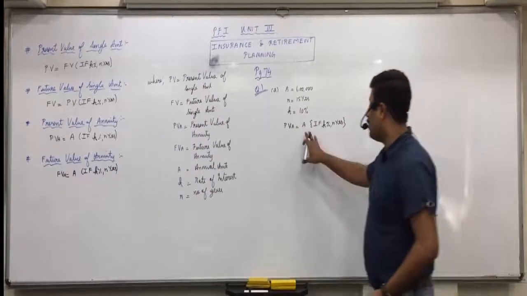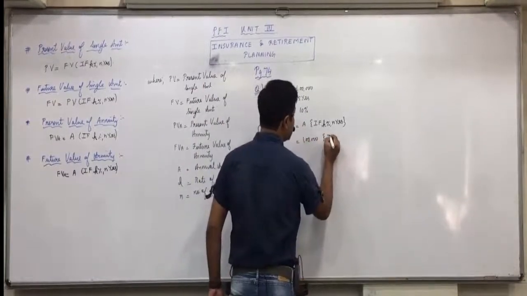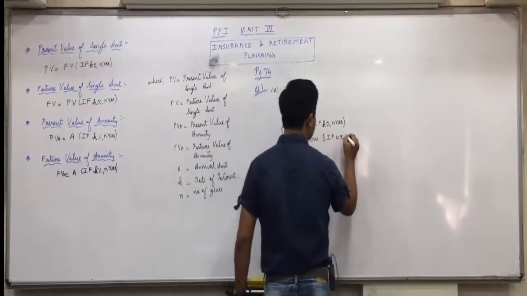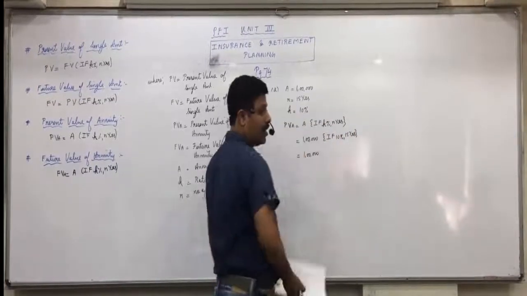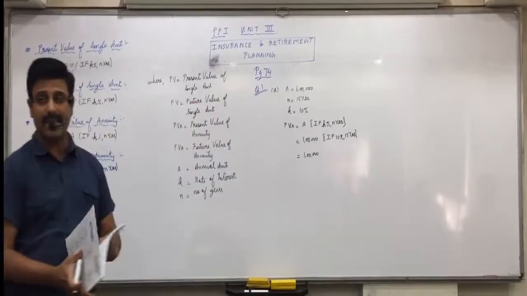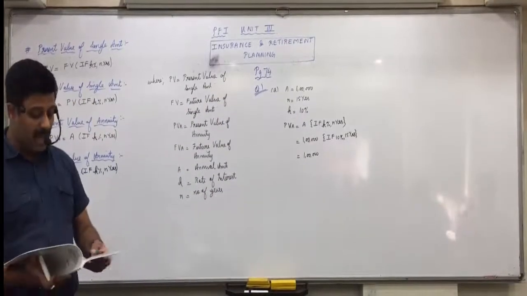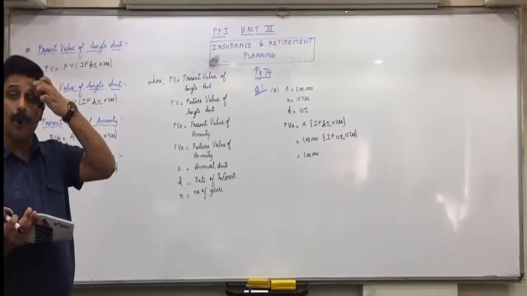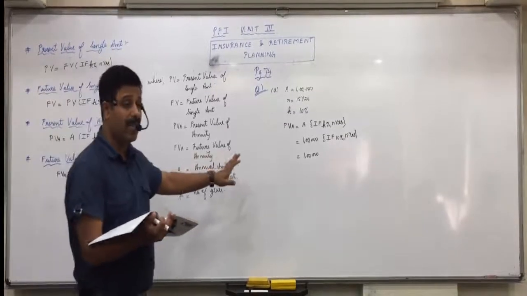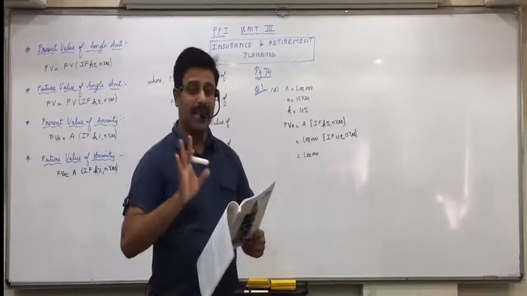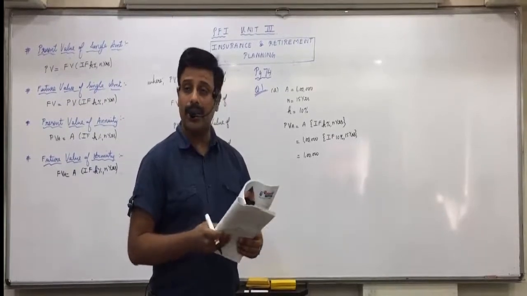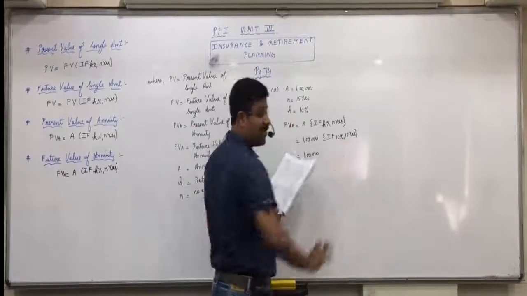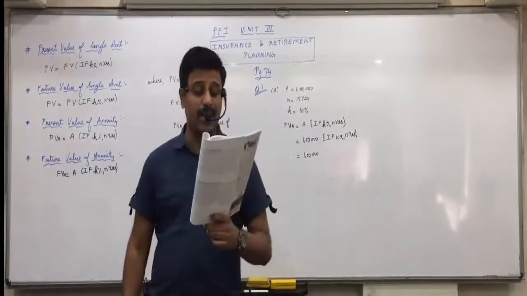Now, what is A, the annual amount? 1 lakh, into interest factor. What is K, the rate of interest? 10%, and N, number of years? 15 years. Any doubt in this? Now, look at page 76 onwards. First of all, tell me, will you see table 1, 2, 3 or 4? Which table will you see for this? Table 1, because we are applying which formula? Present value of annuity. Table 1 is the present value interest factor for an annuity. Do you find that? So see in table 1, 10% and 15 years, at which interest factor do they intersect?